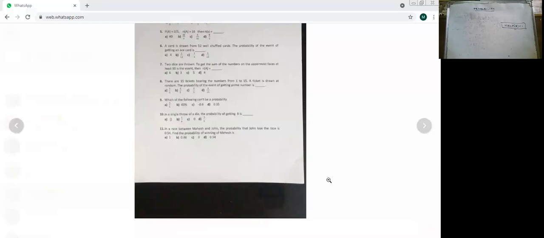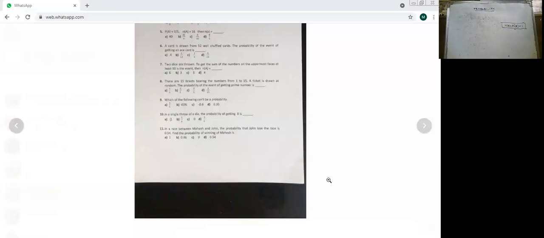Now question number 11. In a race between Mahesh and John, the probability that John loses the race is 0.54. Find the probability of winning of Mahesh. Now here understand there are only two persons in a race.